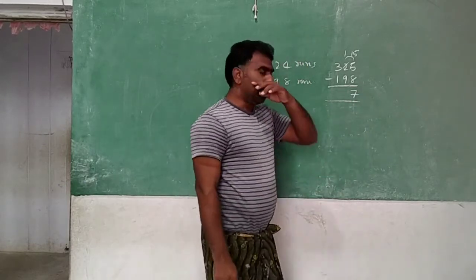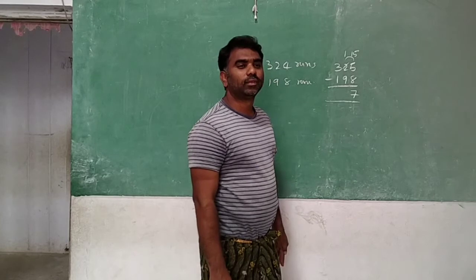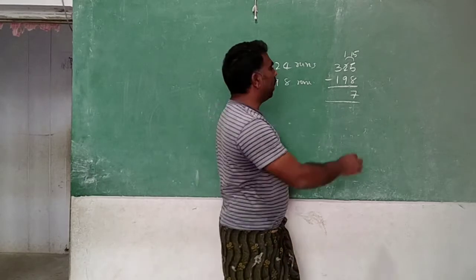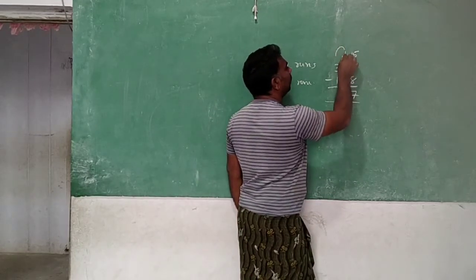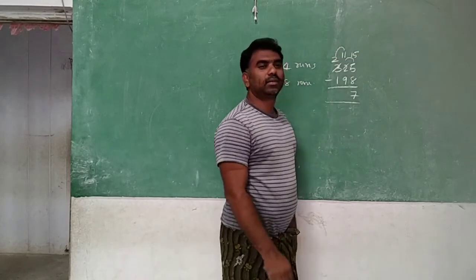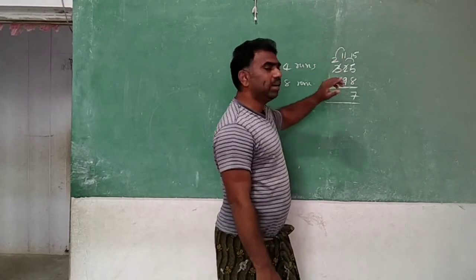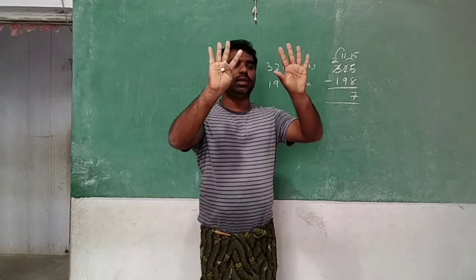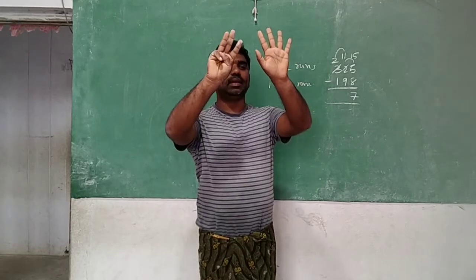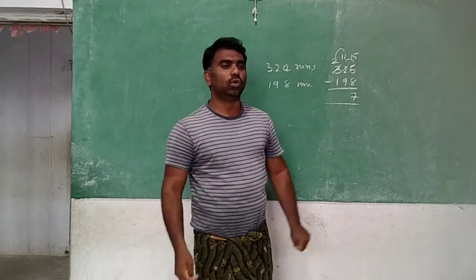7. Now here 9 is there, here 1 is there. Can you subtract 9 from 1? No. So what should we do? We should take the borrow. When you take the borrow, what will happen? This will become 2 and this 1 will become 11. Now you can subtract 11 minus 9. Very good. Easily you can say 2. Otherwise like this, from 11 reverse: 10, 9, 8, 7, 6, 5, 4, 3, 2.